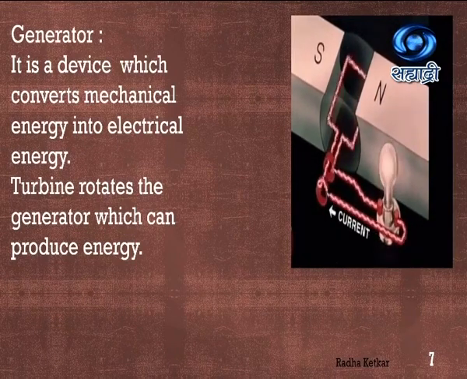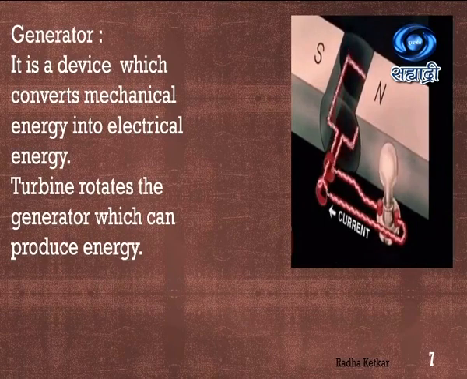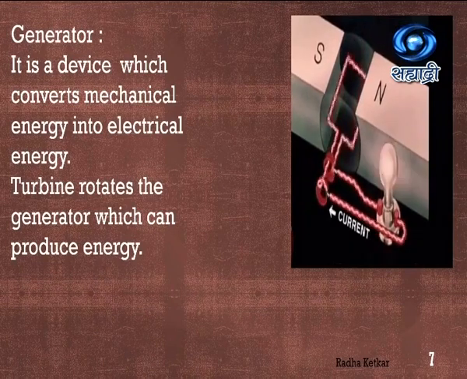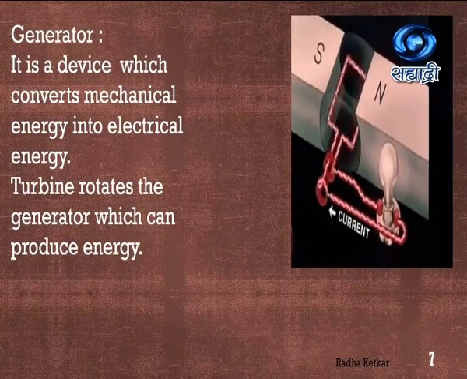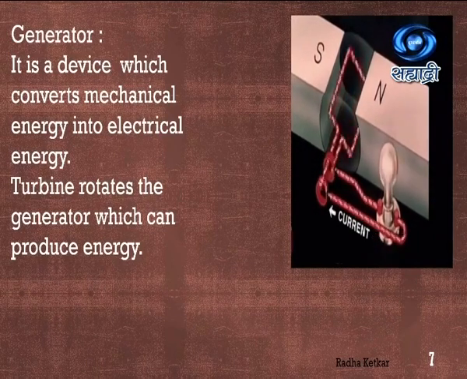Now, how will this mechanical movement be achieved? The coil has to move. That means there has to be some mechanical movement. So how will this movement be achieved? For that, we need the turbine. Turbines will allow this particular part to move. So turbines are going to rotate the generator, and later on the energy can be produced.